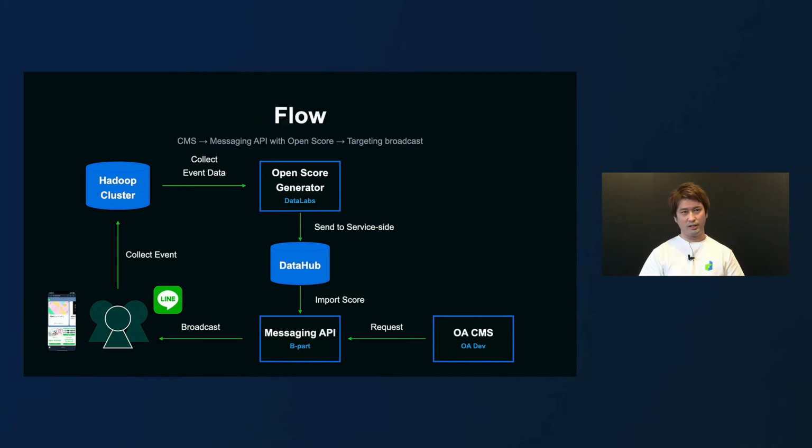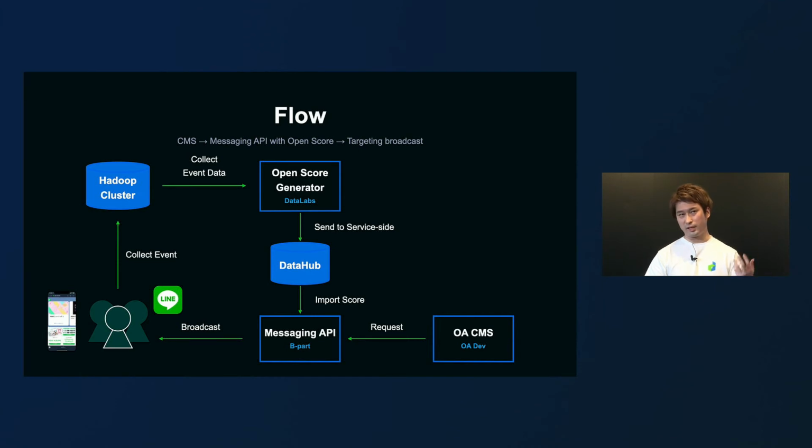Let me briefly explain the flow of message broadcast. Please look at the OA-CMS at the bottom right. OA operators register the message for broadcast in OA-CMS. Upon broadcasting, the OA-CMS sends a request to messaging API. Based on the request, messages are sent. But to do this, the data on who to send to is required, and this data is provided by Data Labs.